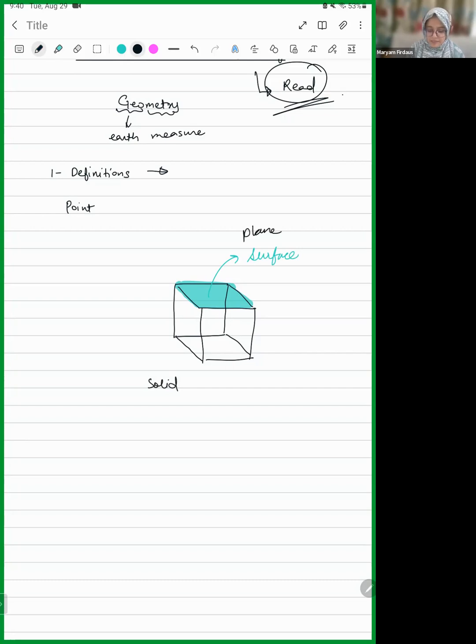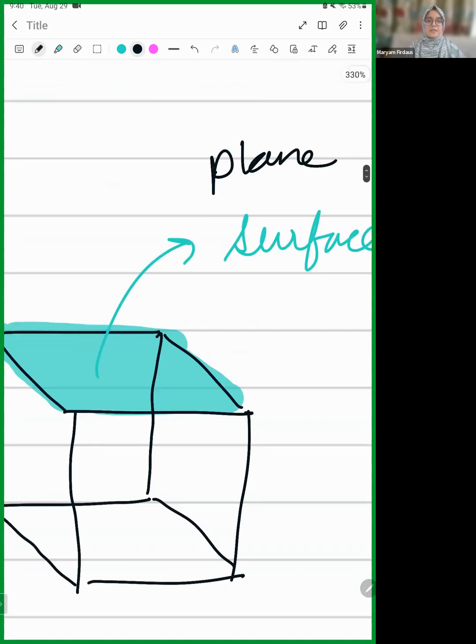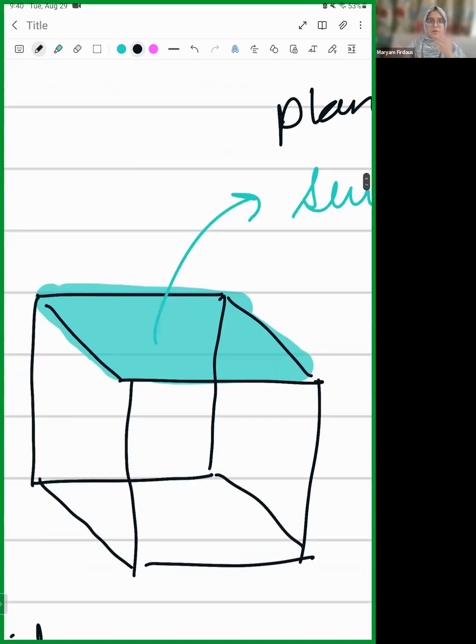Now, if you look at the plane surface, a plane surface is basically a plane, right? It's not a solid, obviously. So a plane surface, now he will define it later on what a plane surface means. When you go to the corners of the plane surface, you can see it is made up of straight lines, right? They separate this surface from other surfaces. For example, the blue one is one surface, and then the pink one is another surface. So what is the thing that divides these two surfaces?